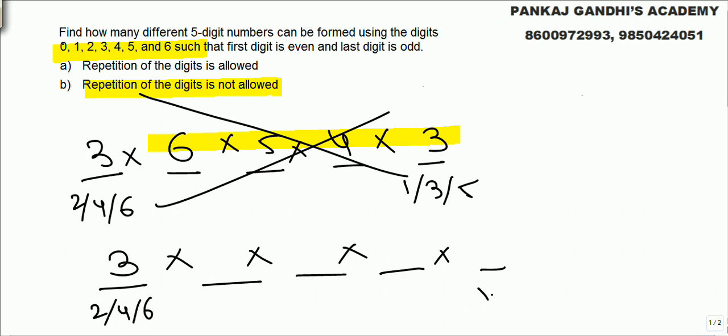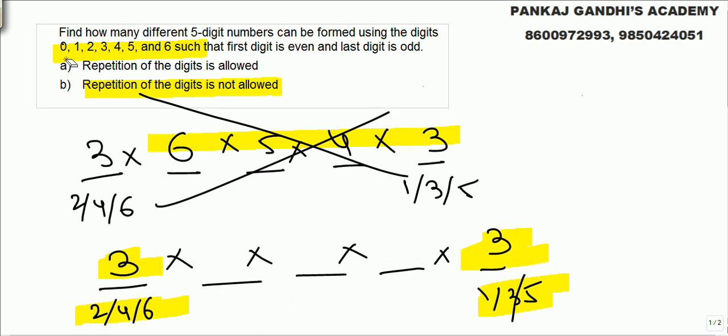3 choices here, 3 choices here. All 3 will not go, any one of the 3 will go. We have 7 choices, 1 is gone here, 1 is gone here. First you keep which should come where, then which should not come where. So now we have 3 choices here and 3 choices here, condition satisfied. Now any one of the remaining 5, it can be odd or even, then 5, 4, 3, since repetition is not allowed.